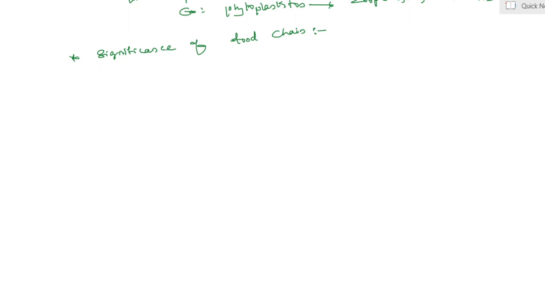Yes, let us see what is meant by food web. Yes, all of you already know the definition of food web. It is the interconnection of different food chains which correlate at various trophic levels operating in an ecosystem.